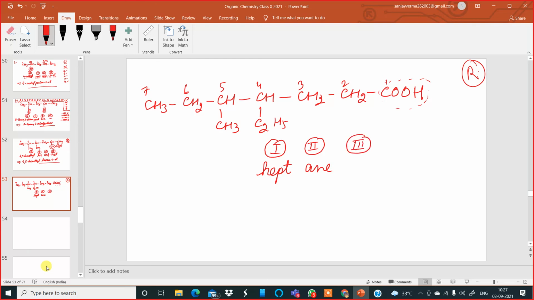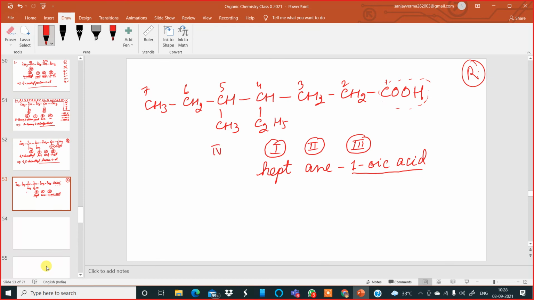Number 3: for an acid we write oic. Oic acid. So which carbon? Carbon 1. 1-oic acid is the secondary suffix.